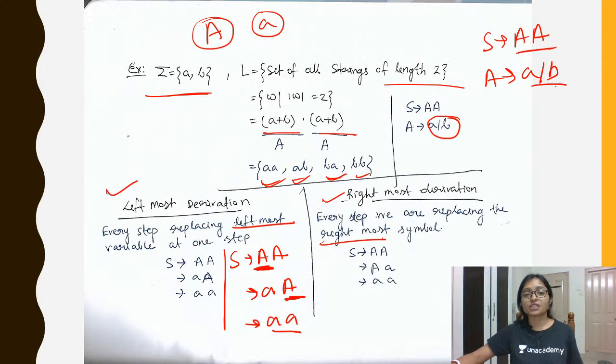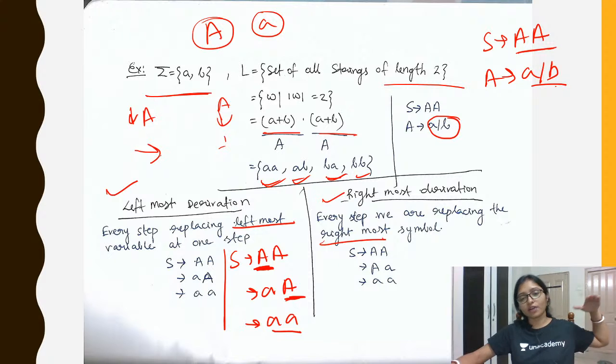Means if in the first step you have replaced the first A from the left, and in the second step you replace the last A, that is not allowed. If you are going from the left, then you have to traverse like leftmost. If you are going rightmost, then you have to traverse like rightmost. Any one you have to follow, otherwise you will get the wrong answer.